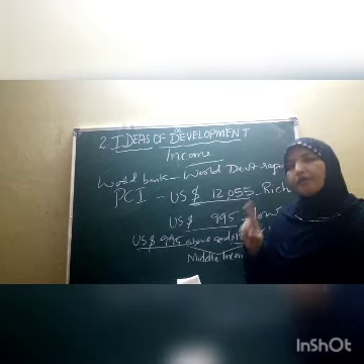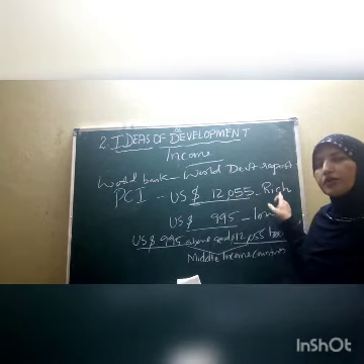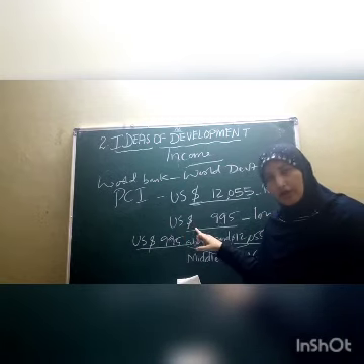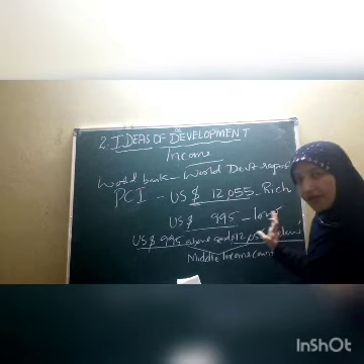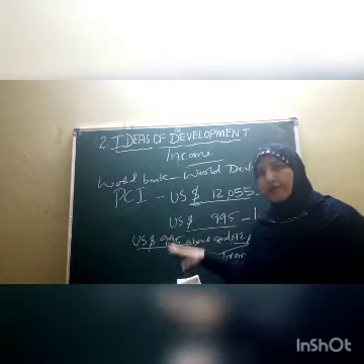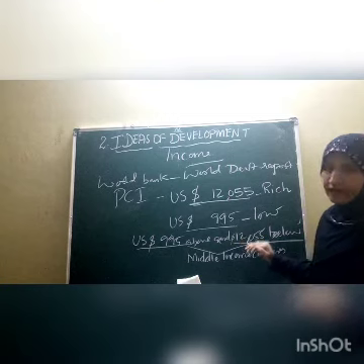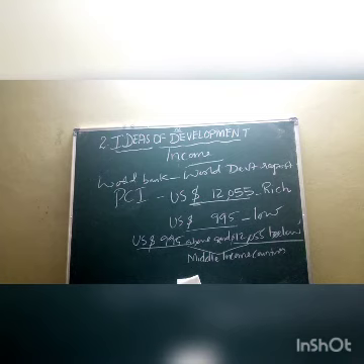The countries whose per capita income is US dollar 12,055 are called rich countries. And the countries whose per capita income is US dollars 995 are called poor countries or low income countries. And the countries whose per capita income is above $995 and below $12,055 are called middle income countries. And which country is an example for this, children? For this, India is a very good example.